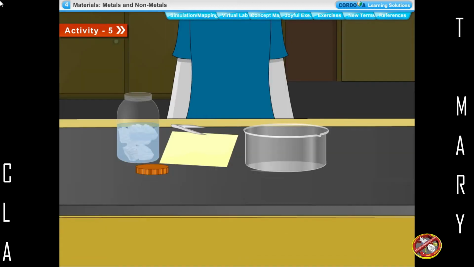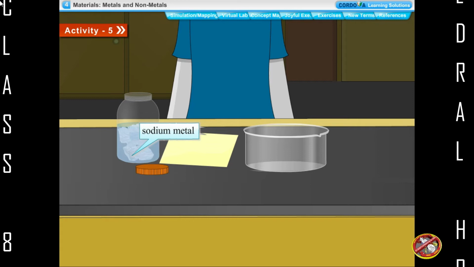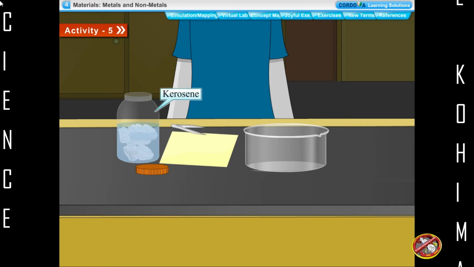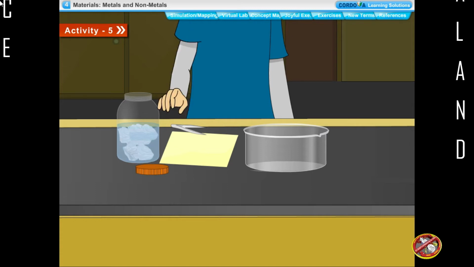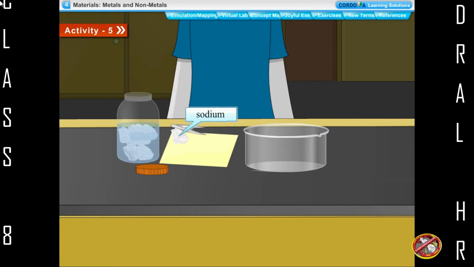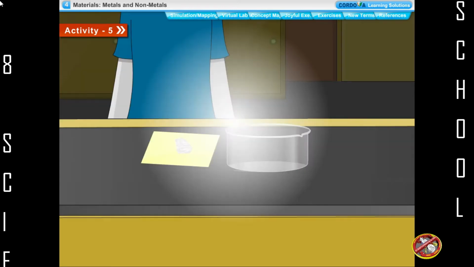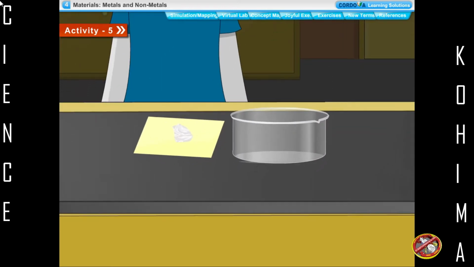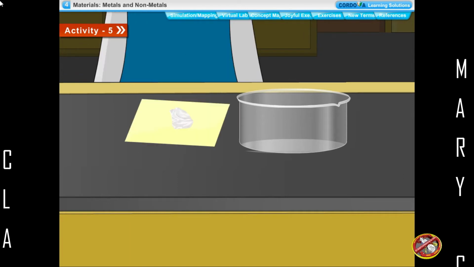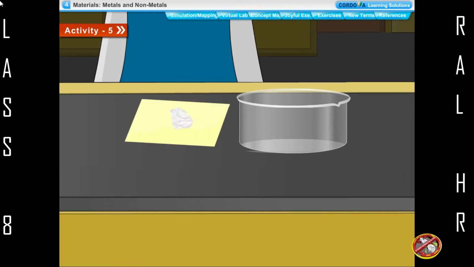We know that sodium metal reacts vigorously with oxygen and water, therefore it is stored in kerosene. We cut a small piece of sodium and remove the kerosene by pressing the piece between the folds of a filter paper.